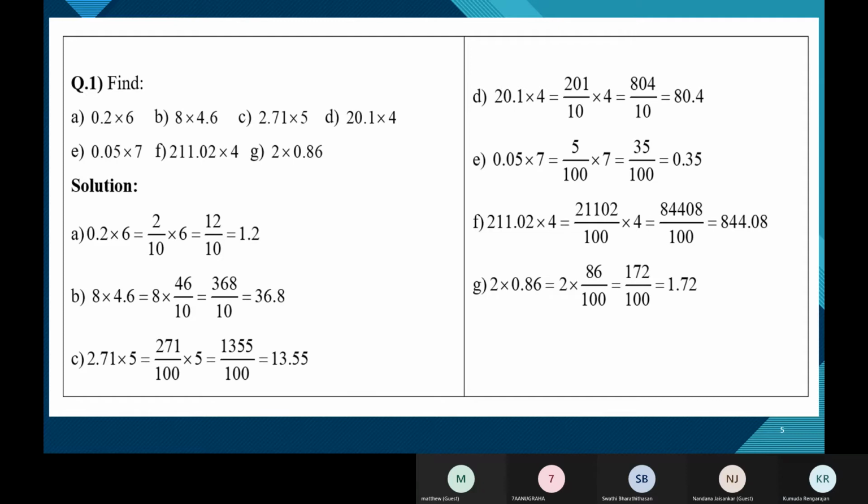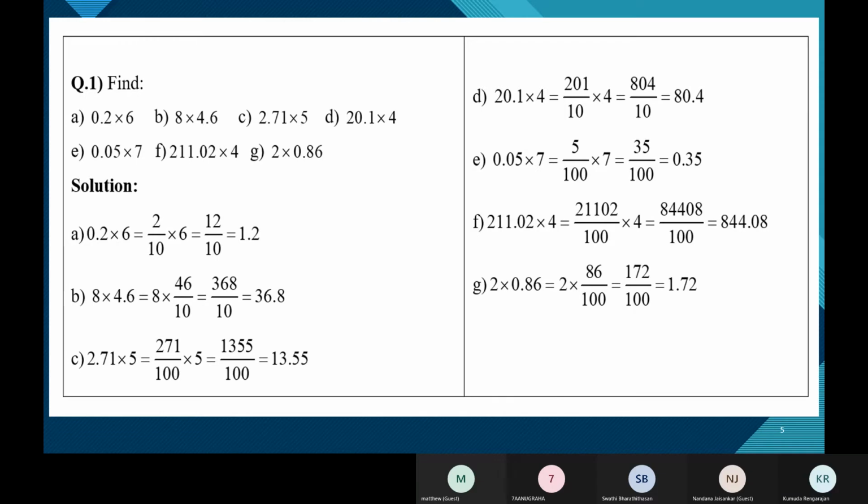Ma'am, because there are 2 places after the decimal point, we have to write it as 5 by 100. How do you read 0.05 without the decimal point? It's 005, and what is 005? It's just 5. Okay, fine. So 5 times 7 is 35. I think you finished. 35 by 100. Yeah, continue from 35 by 100.